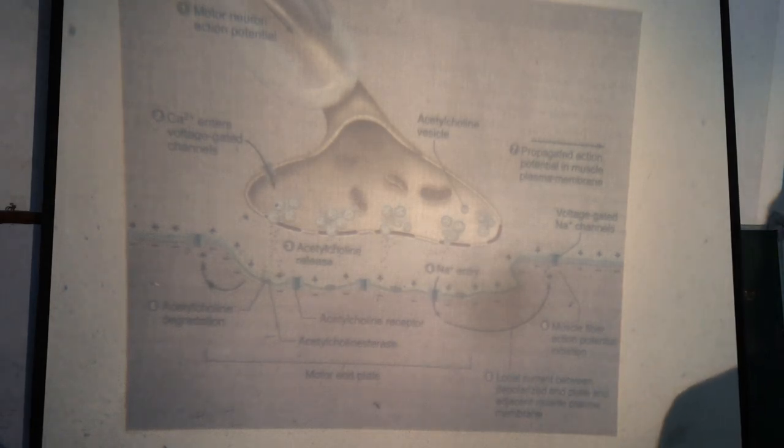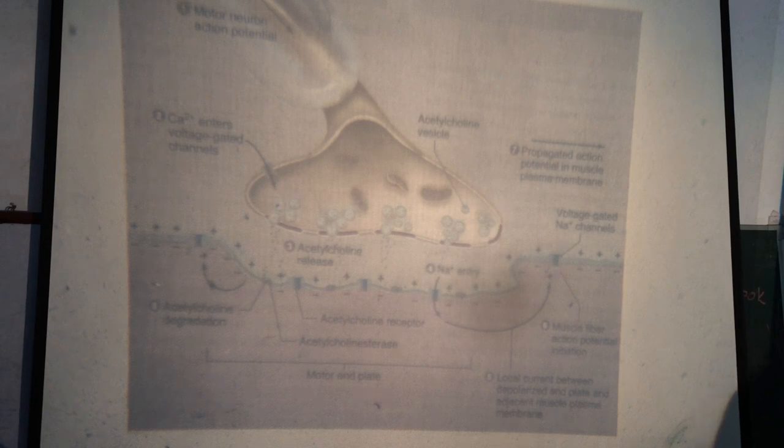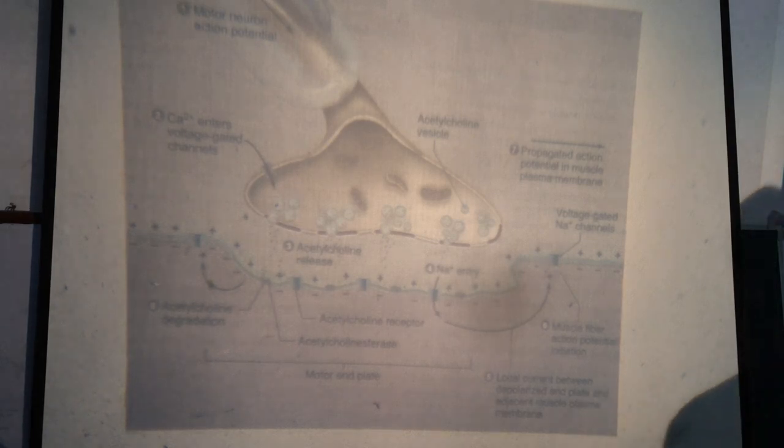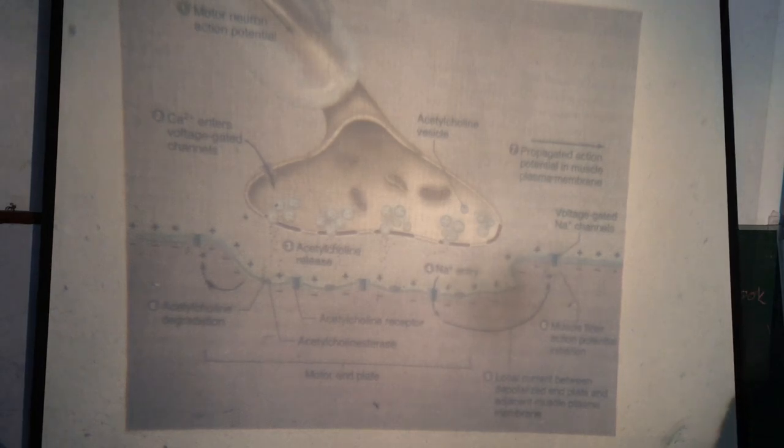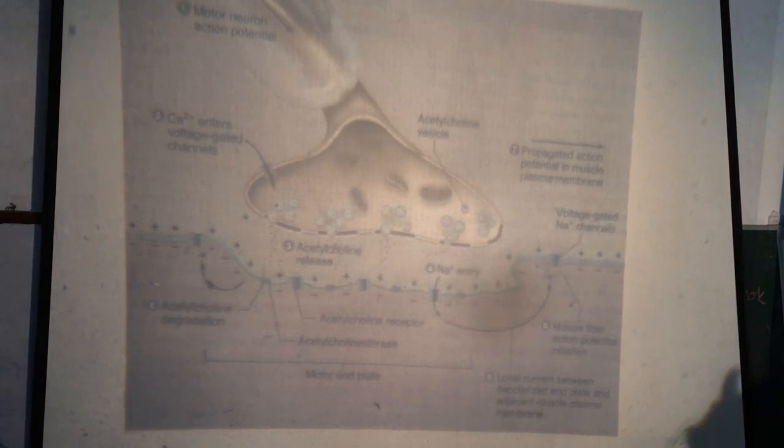So this was about the mechanism of the neuromuscular transmission. Hopefully it is very clear. And then the safety factor to ensure neuromuscular transmission is that the voltage of the end plate potential produced is 2 to 3 times greater than the required voltage to reach the threshold potential, the threshold for activation. And this is the safety factor to ensure the neuromuscular transmission.